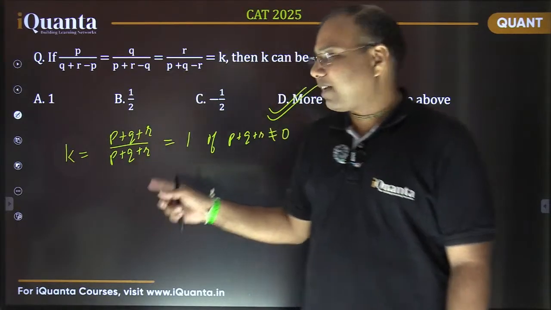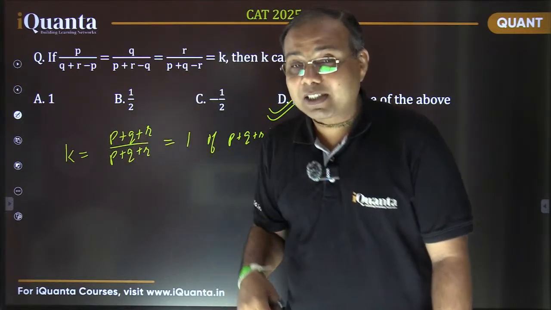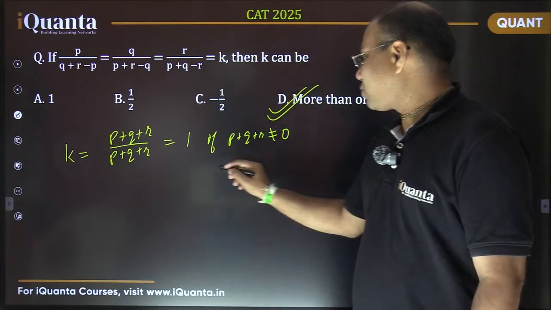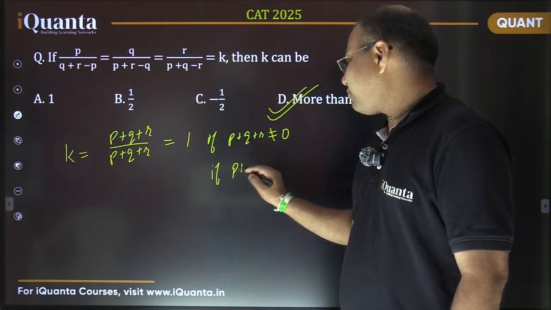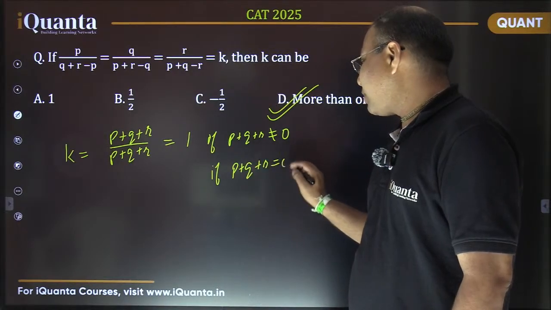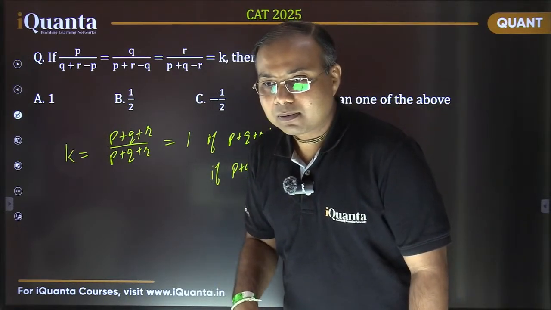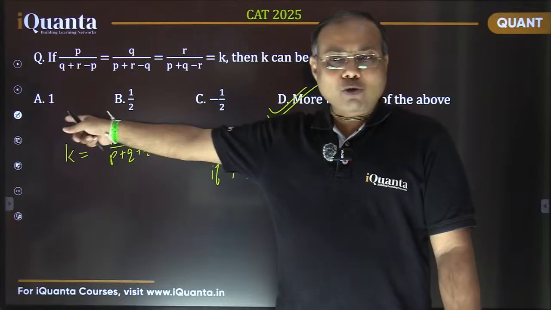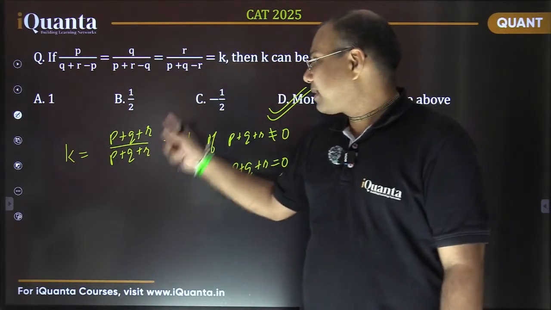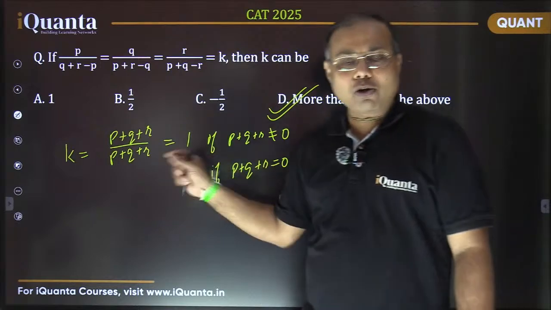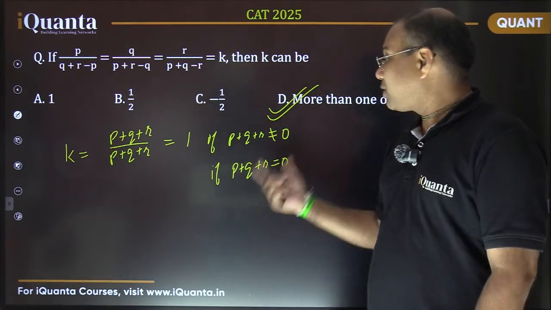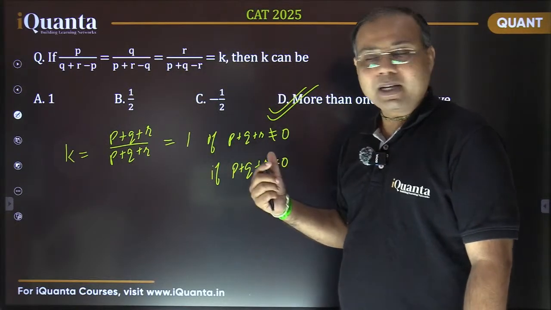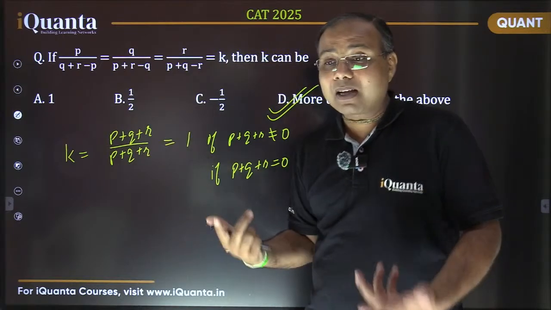Whenever I cancel out the common factor, the condition is that it should not be equal to 0. But what if p plus q plus r is equal to 0? In that case, what will happen? Yes, this is cancelled and it equals 1, so the answer comes out to be 1. That's perfectly fine. But this can be cancelled only if the denominator is not equal to 0. Now I'm asking, what if the denominator becomes 0? p, q, r may have certain values such that their sum becomes equal to 0. In that case, we cannot cancel out. तब क्या करेंगे? How to find that?